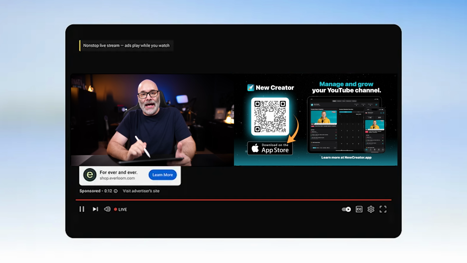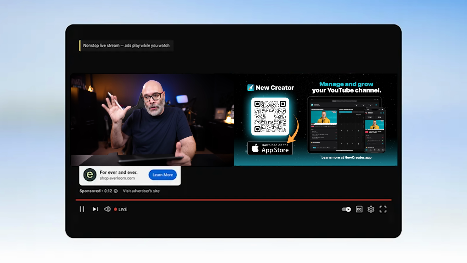Next is side-by-side ads. So with side-by-side ads, how this is gonna work is while a video is playing or a live stream is playing, it's going to basically split the screen in half, and then it's going to show an ad on one side and your content is gonna be on the other side. Now with this one, the ad takes the priority when it comes to the audio itself, but the viewer can override that and listen to your audio while the ad is playing. That particular one might help you make more money.